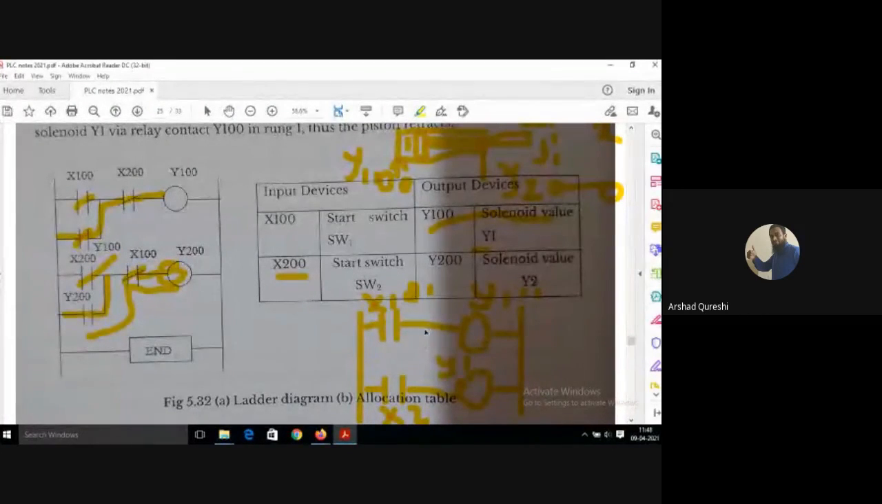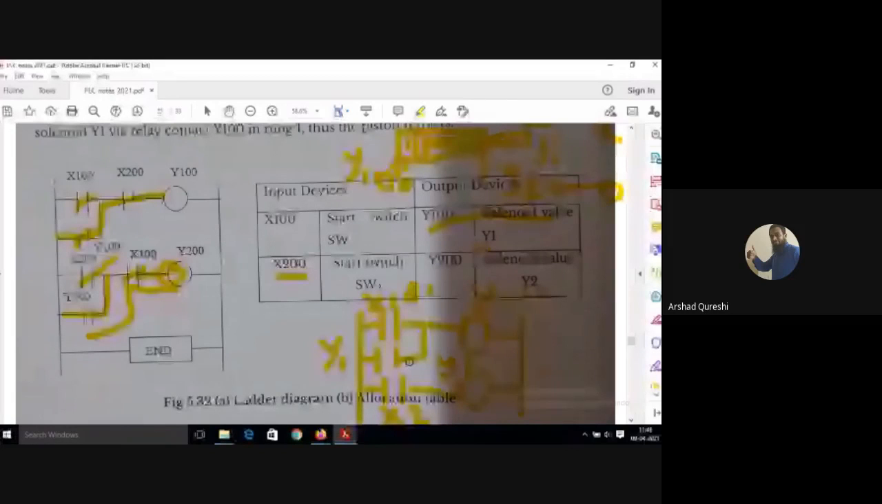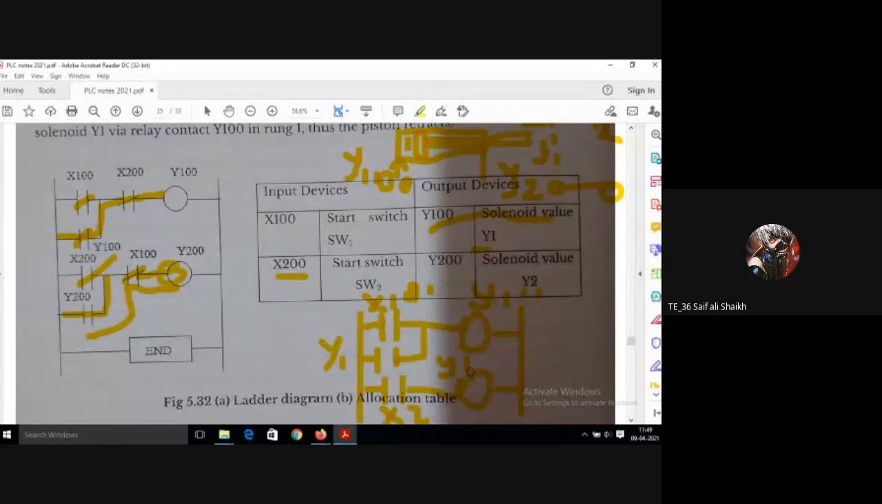So that is why I have to provide a latching of Y100 here. If the piston has left X1 or position S1, Y1 will still get current through this latching, and the full A plus operation will take place. Getting all of you? Yes, sir.